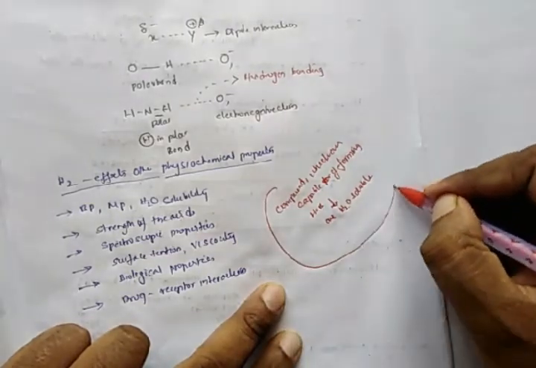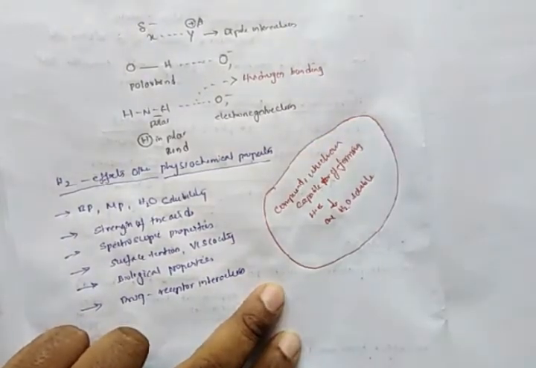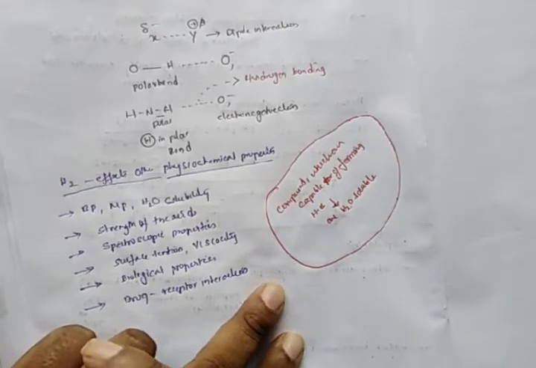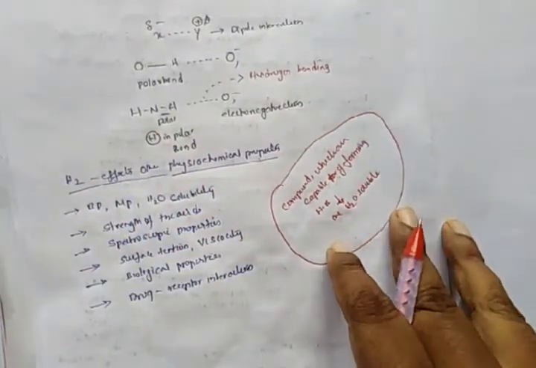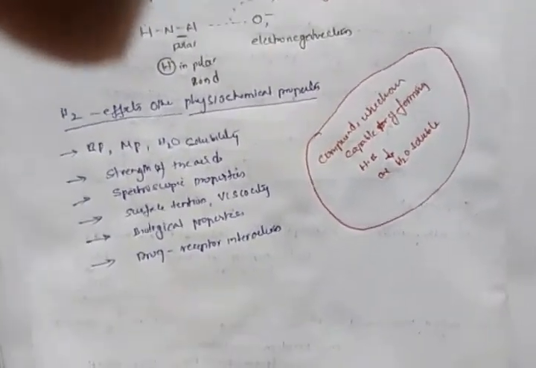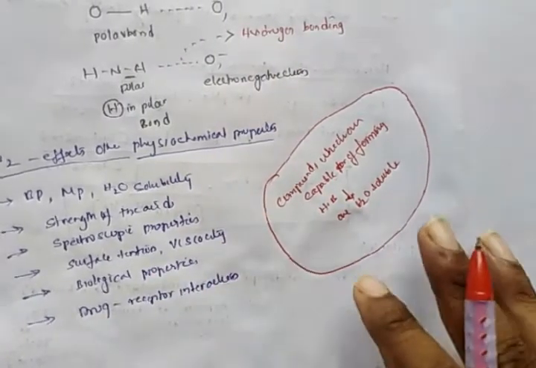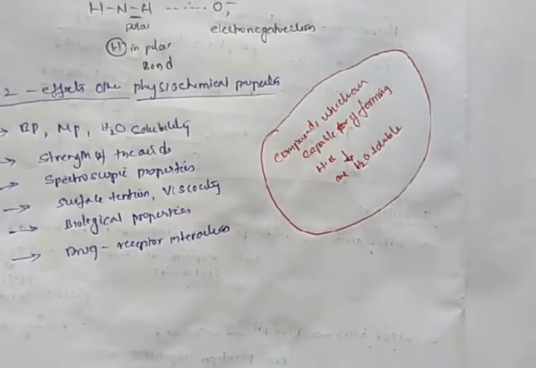This is a key point you must remember. Any compound having an ability to form hydrogen bonding, such compounds are water soluble. So this hydrogen bonding also helps us to predict the solubility of the compound. This is about the hydrogen bonding.